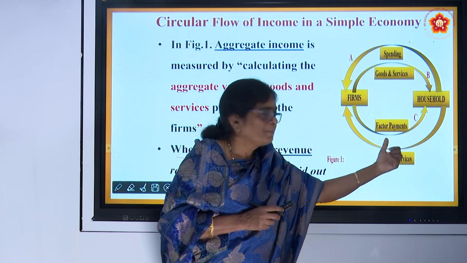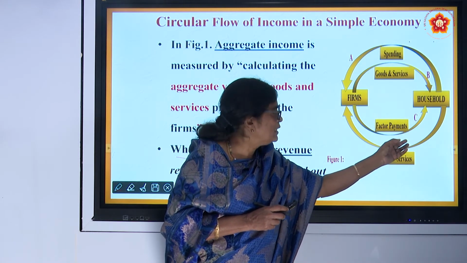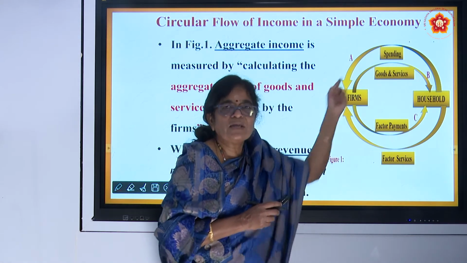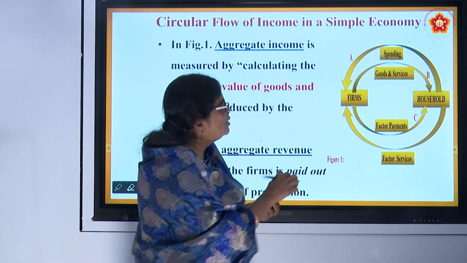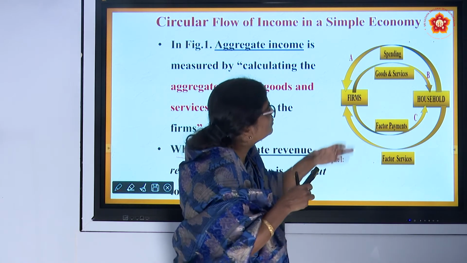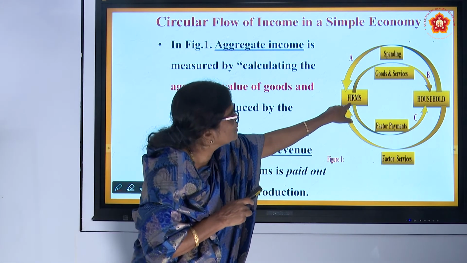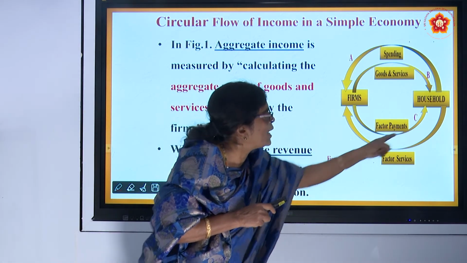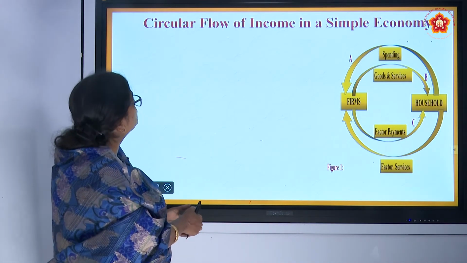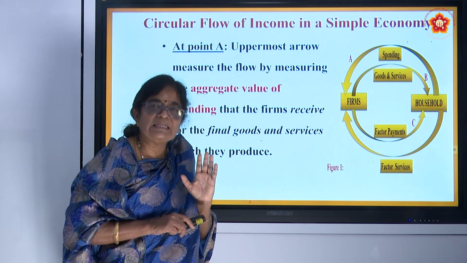What are the factor payments? Land rent, labor wage, plus capital interest, plus profit go back to the household. Therefore, income flows continuously between the two sectors. That is what this model is called, circular flow of income. I hope you understand. Whatever revenue is received by the firms is again given back to the household in the form of factor payment. I hope you understood.